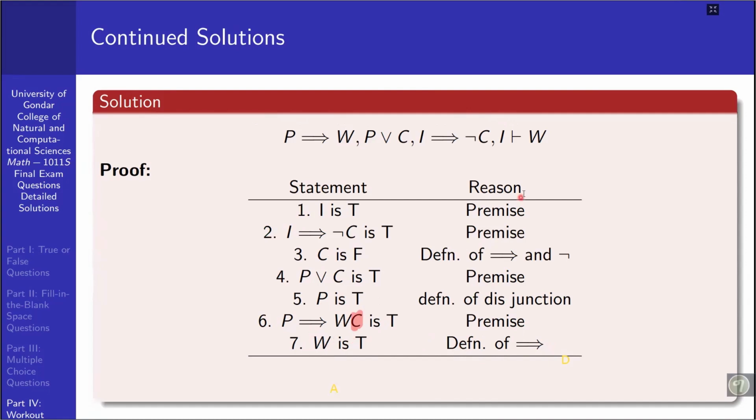But what is W? W is the conclusion of this argument. So what can we say? When all the premises of this argument are true, what did the conclusion become? It became true. So this is an indication of the validity of this argument, that is, the argument is valid. Therefore the argument is valid.